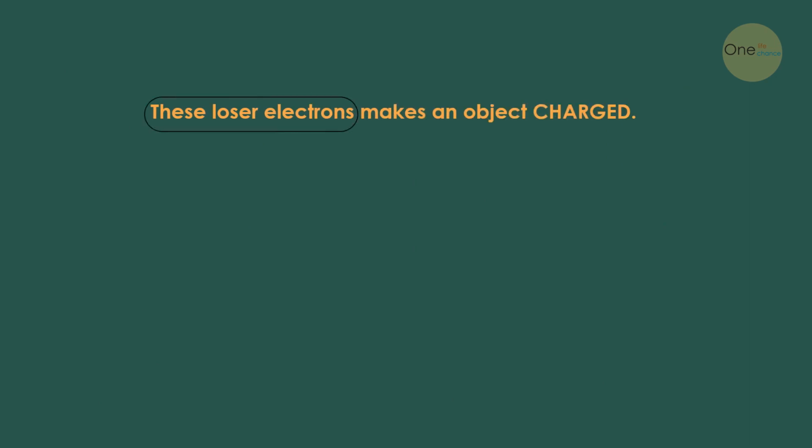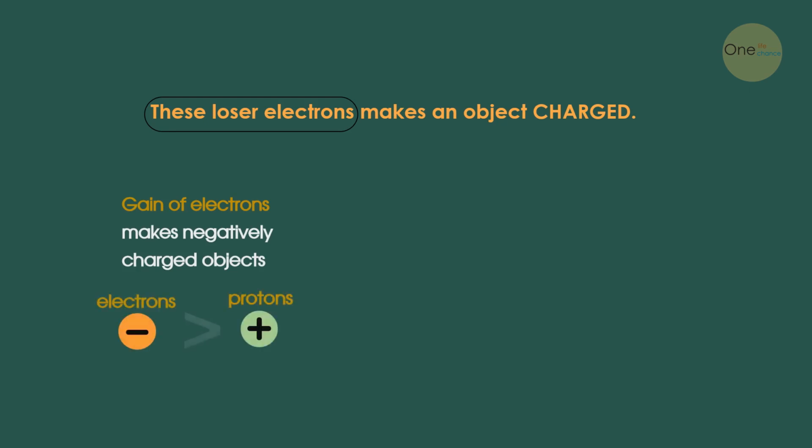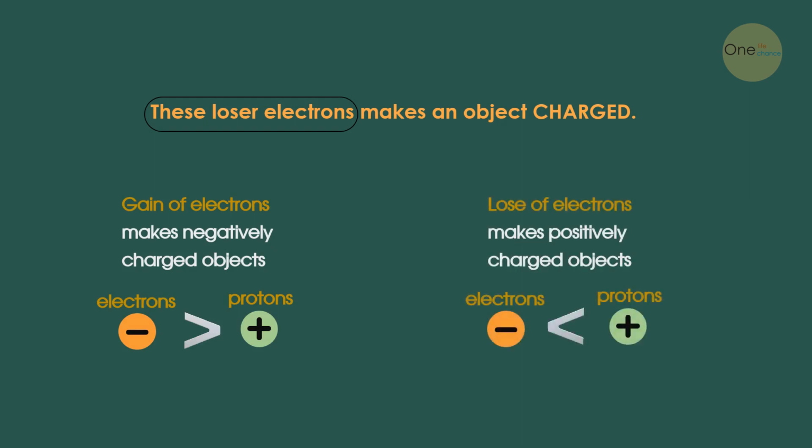This imbalance of electrons makes an object charged. Gain of electrons means an increase of negative electrons relative to positive protons. Loss of electrons means a decrease of negative electrons relative to positive protons.